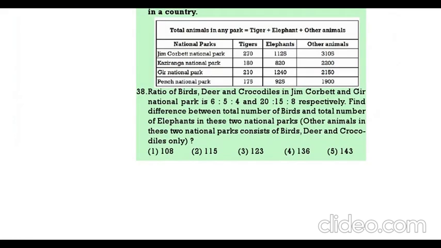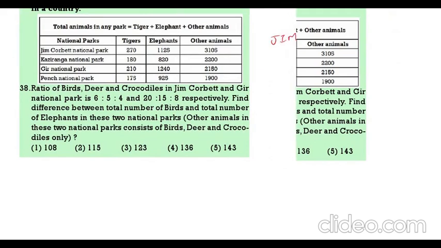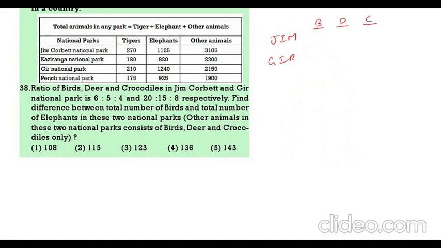Next, the ratio of birds, deers and crocodiles in Jim Corbett and Gir. Birds, deers, crocodiles: 6 is to 5 is to 4, and 20 is to 15 is to 8. Find the difference of birds and elephants in these two parks. Now birds in Jim Corbett: 6 by 15 into the other animals, 3105.